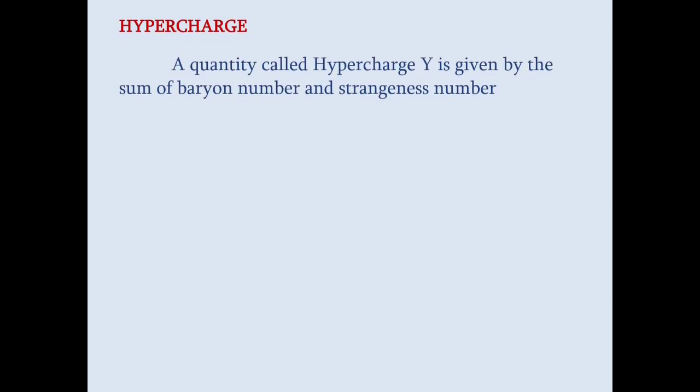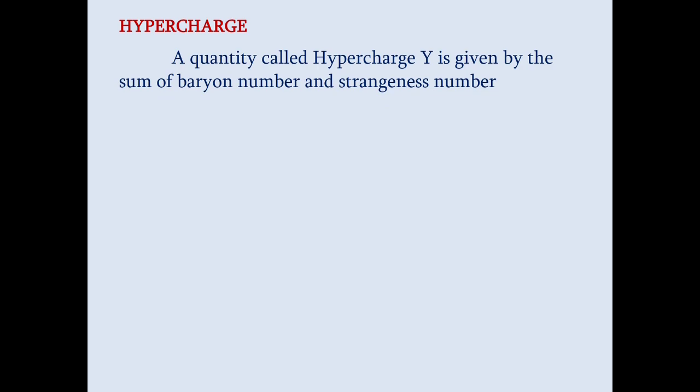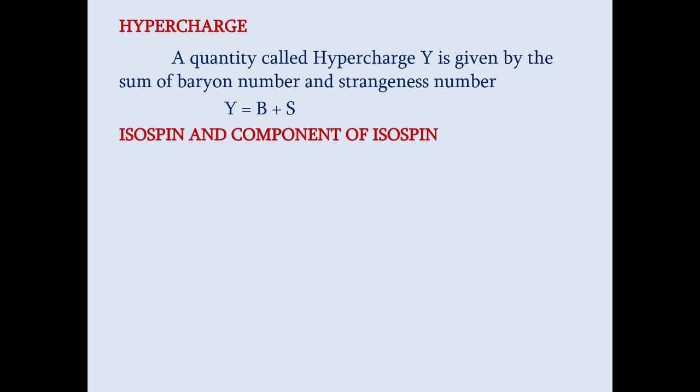We have another quantity which is conserved in many nuclear reactions, hypercharge, which is represented by Y, a combination of baryon number plus strangeness number. So this quantity is conserved in all strong interactions.